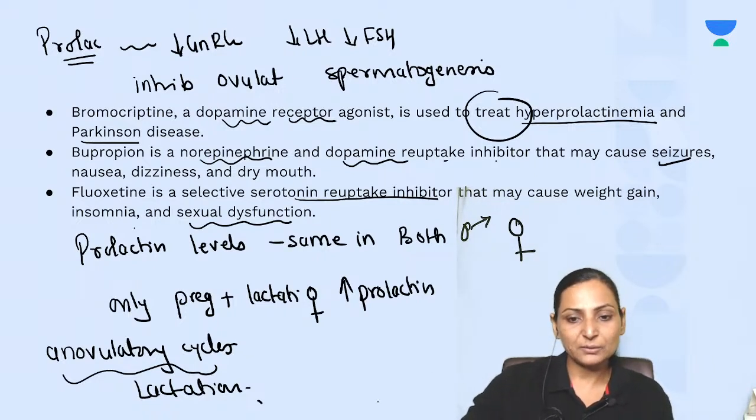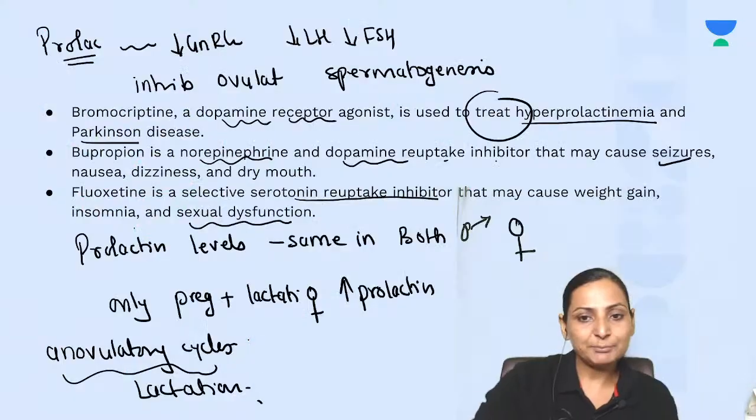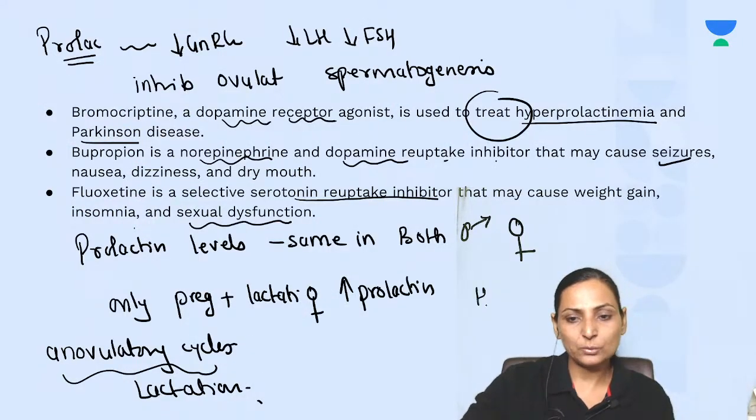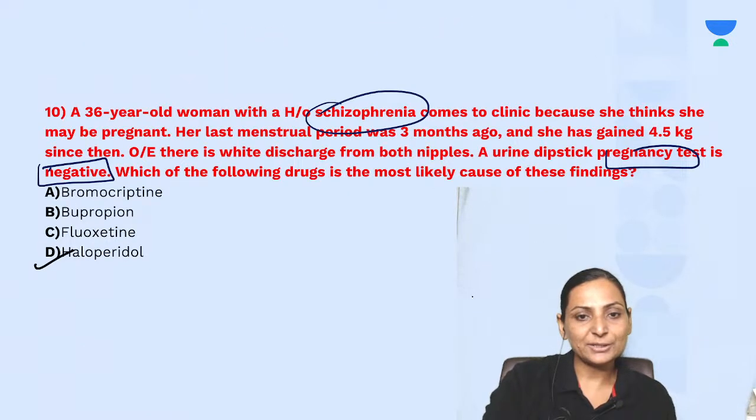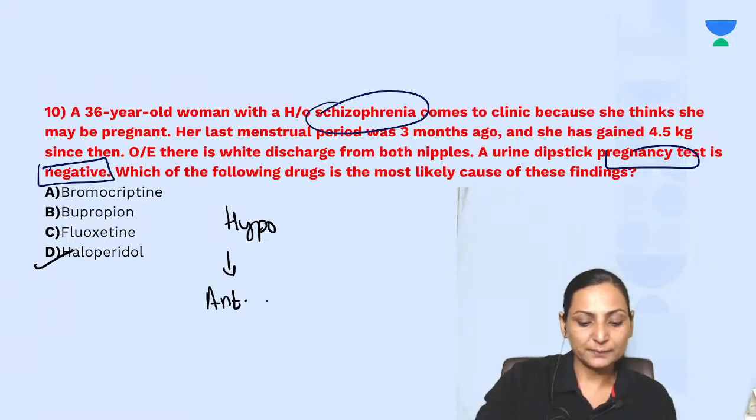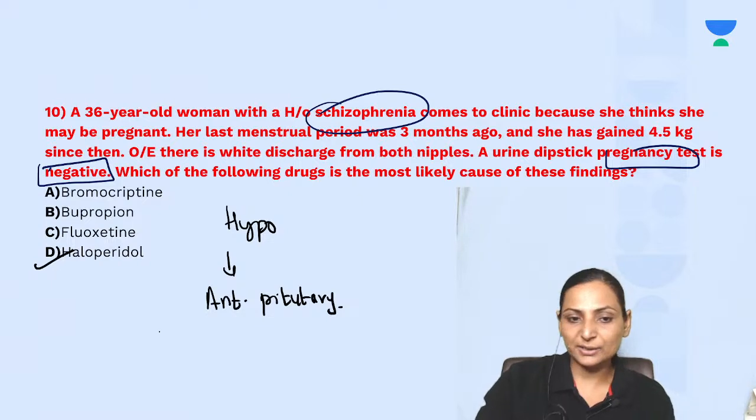Another important thing, we see that the hypothalamus is regulating, I'll write over here, the anterior pituitary. Okay, the hypothalamus is regulating the anterior pituitary and it is secreting all releasing hormones, right?